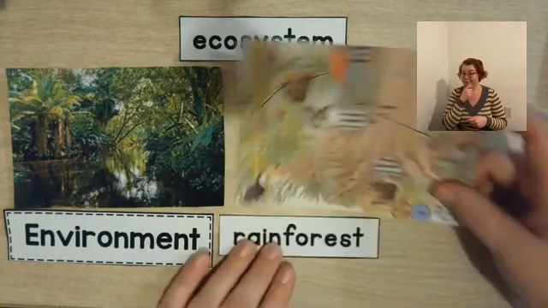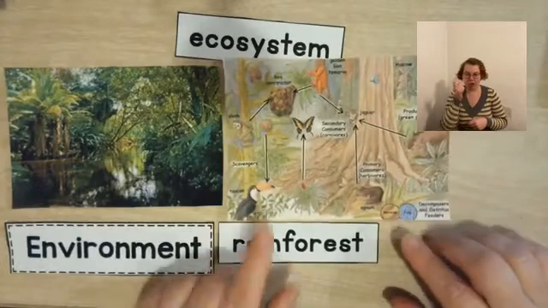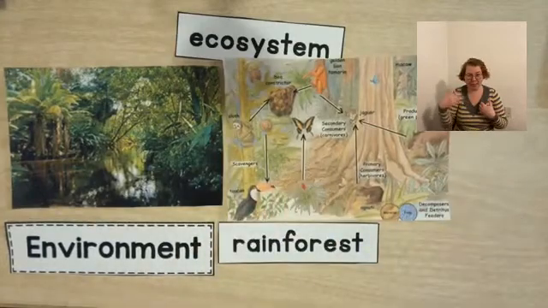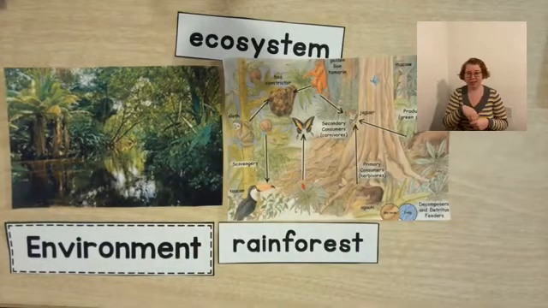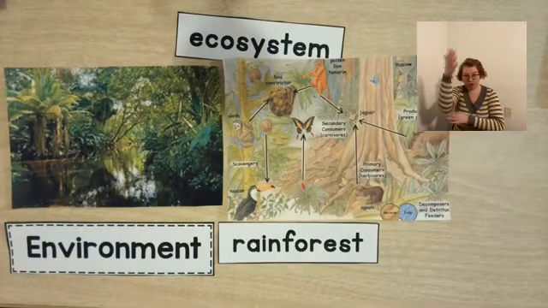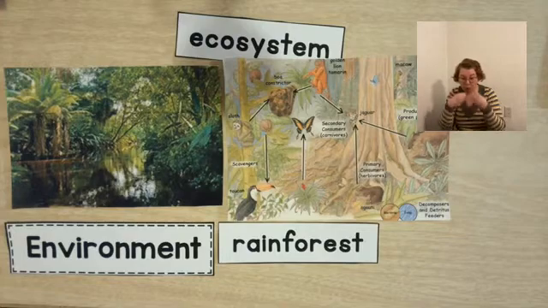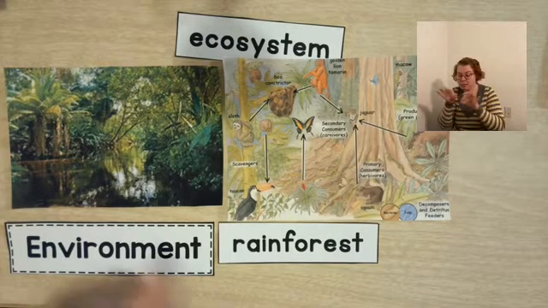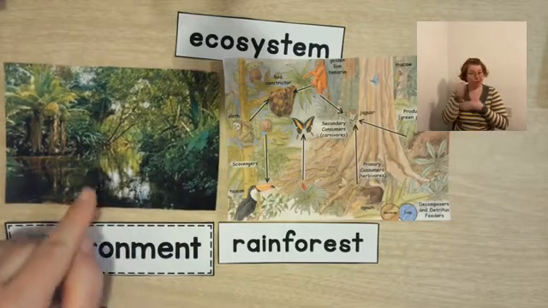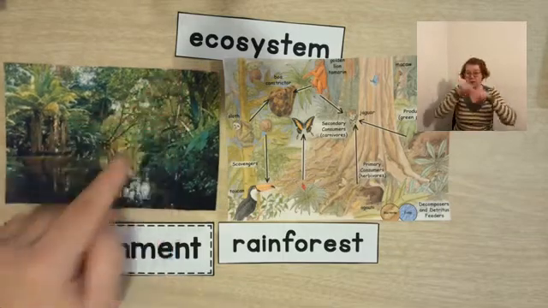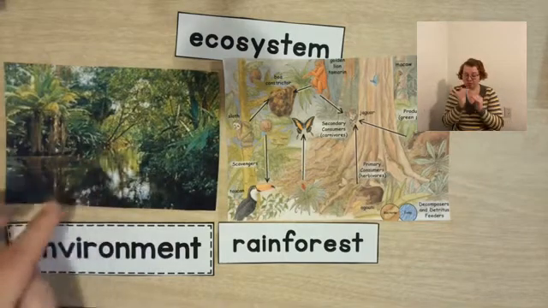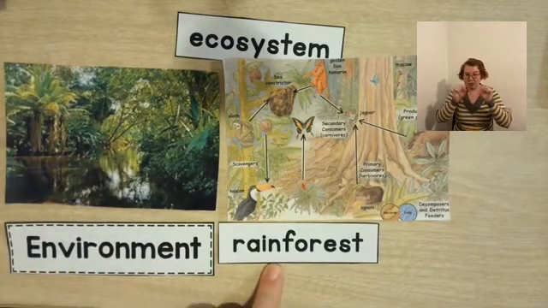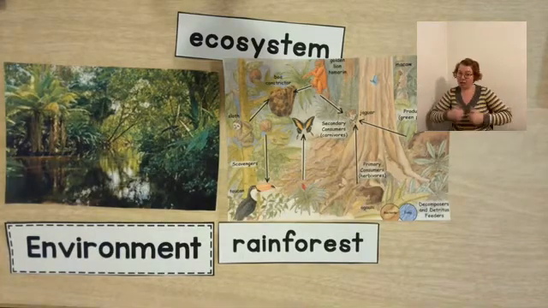The answer is yes. Look at all of these animals and birds, and they're living around the trees. They're finding little plants. Maybe they're eating plants. Maybe they're eating bugs off from the plants. The plants are helping. Yes, there is an ecosystem and many little ecosystems in a rainforest. There are living and non-living things that interact with each other.